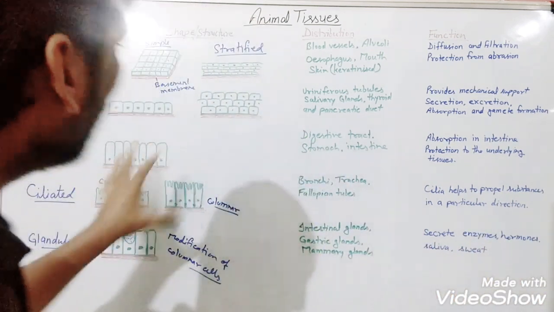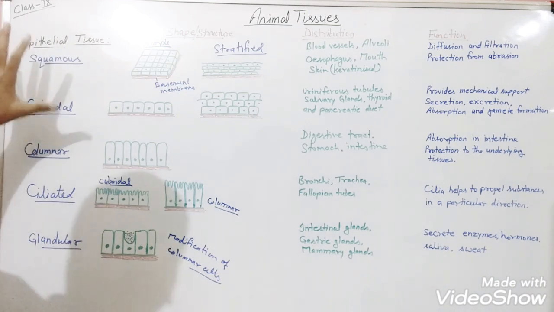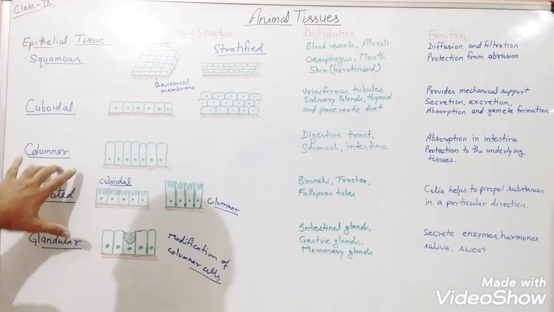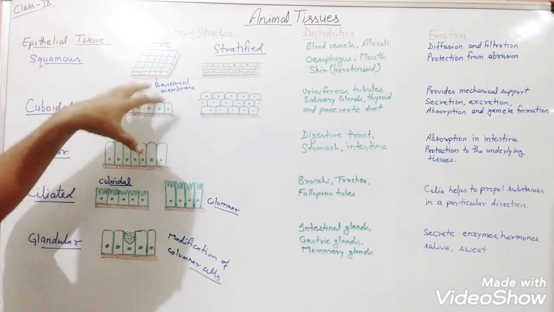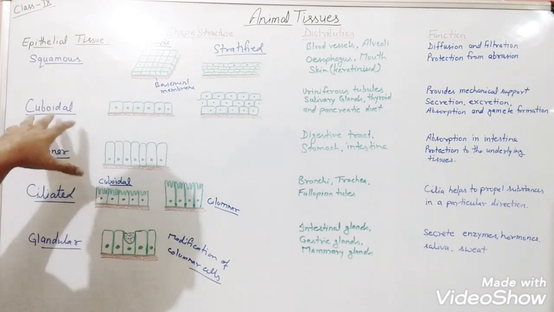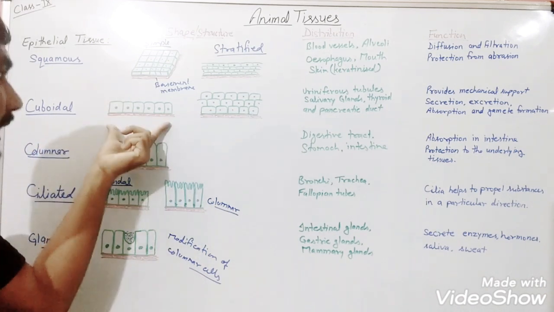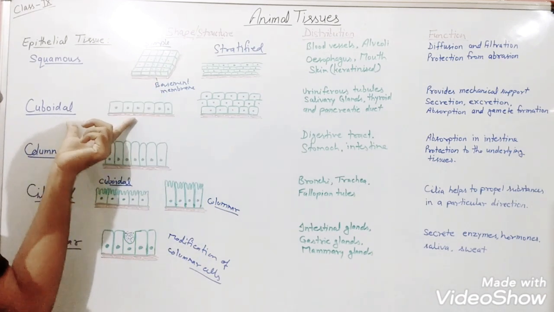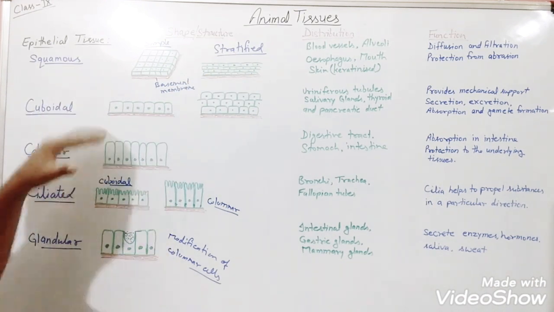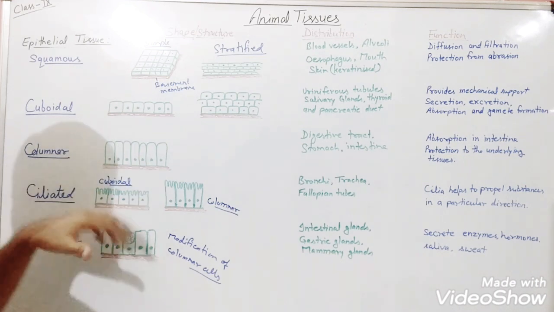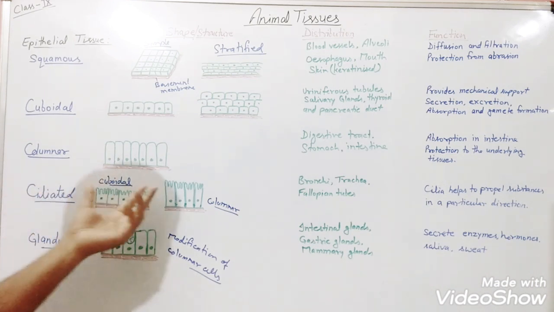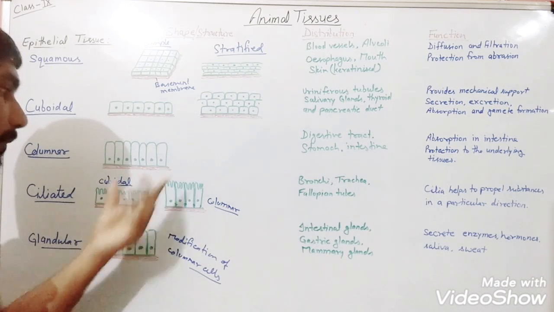So this is all about the epithelial tissue, means we can categorize them on the basis of shape: squamous, cuboidal, columnar. Squamous, flat shaped structure, single layer, simple squamous, multi-layered, stratified squamous. Cuboidal, cube shaped structure, single layer, simple cuboidal epithelial tissue, multi-layered, stratified cuboidal epithelial tissue. Columnar means pillar shape, long structures, and the nucleus will be placed at the bottom. Ciliated means hair-like projections will be present there in the form of cilia.